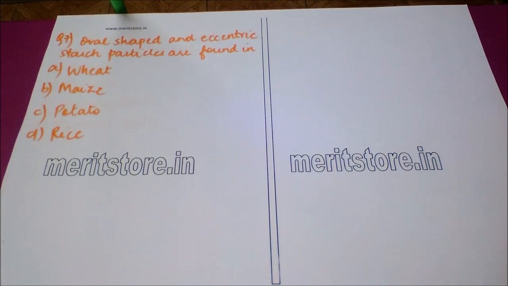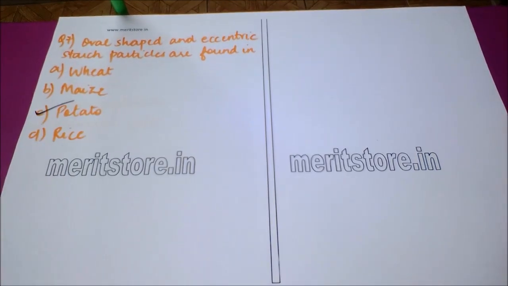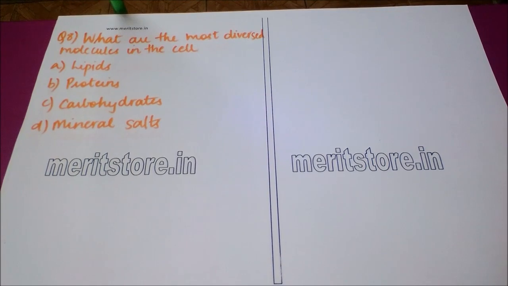Our next question is, oval shaped and eccentric starch particles are found in option A, wheat. Option B, maize. Option C, potato. And option D, rice. The correct answer to this question is option C, potato.